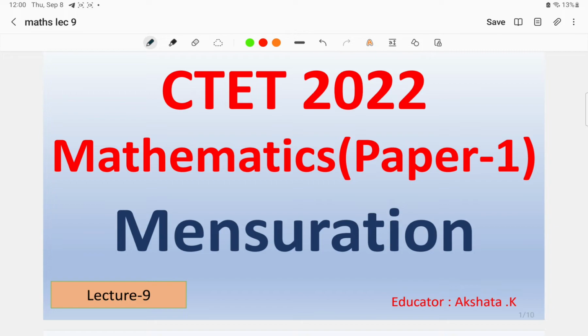In this particular series, we'll be dealing with Mathematics Paper 1. In today's lecture number 9, we will discuss what are the important points to be covered under the topic called mensuration, what are the PYQs that have been asked under the topic mensuration, as well as from where the questions can be asked in this particular topic.